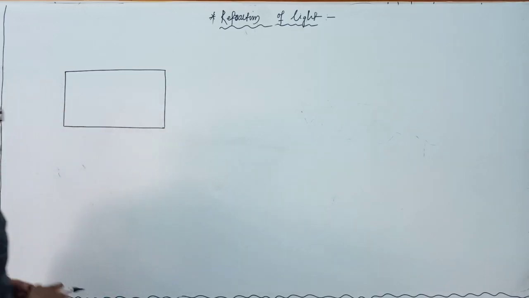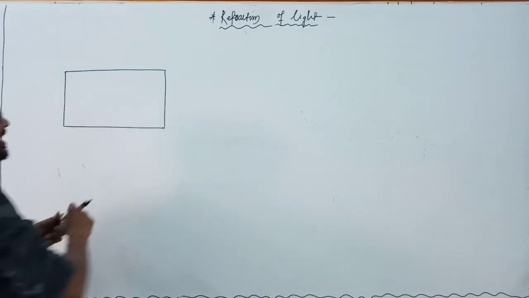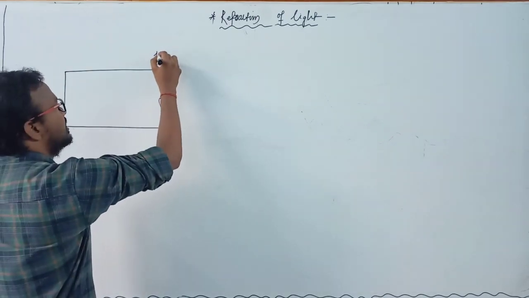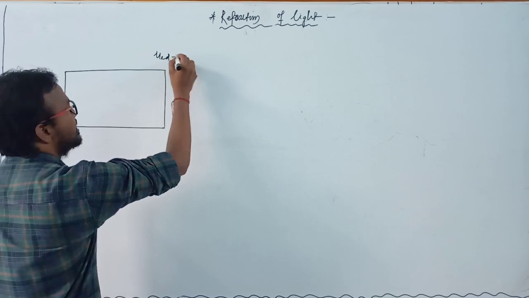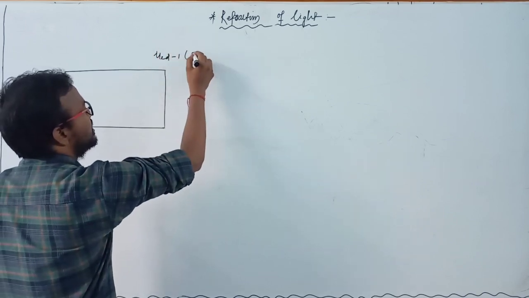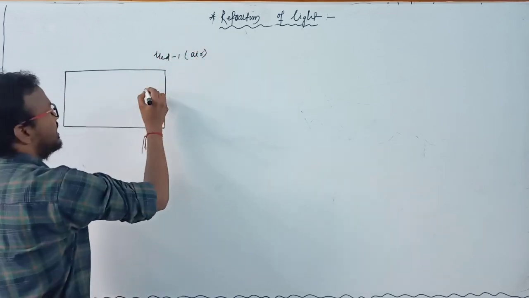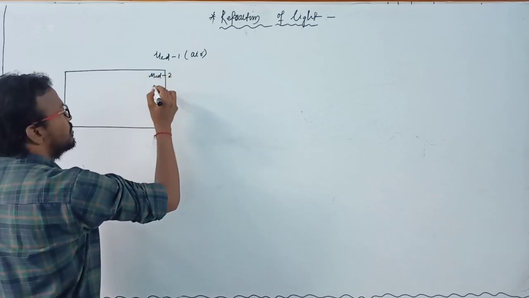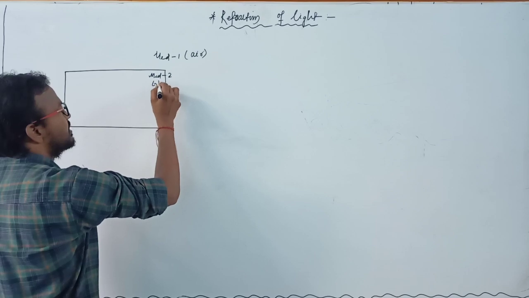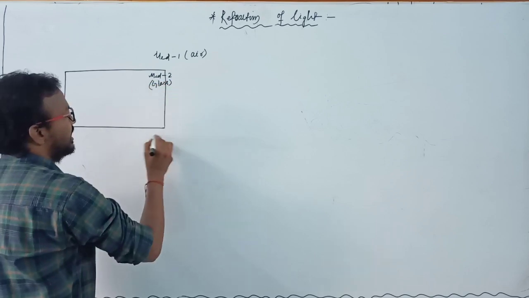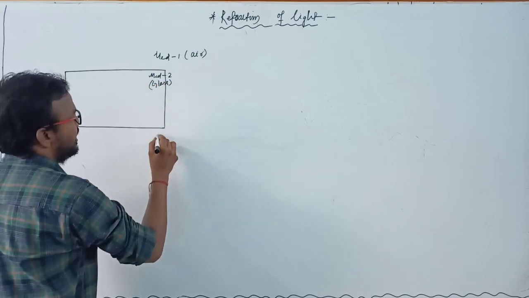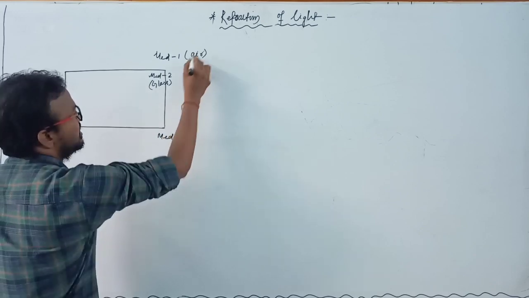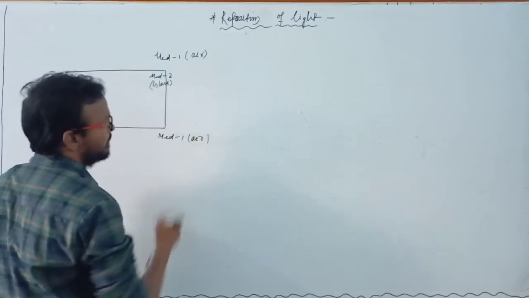You can take any glass medium or any medium. This is medium number 1, the air medium, and this is medium 2, suppose a glass medium, and the third medium is again medium number 1 because this is air.